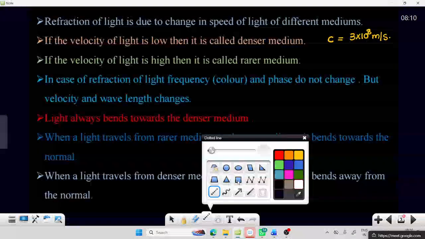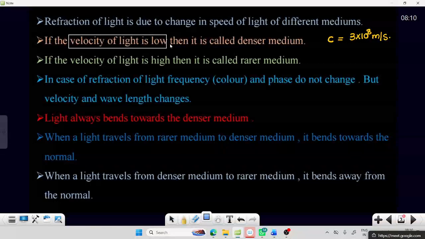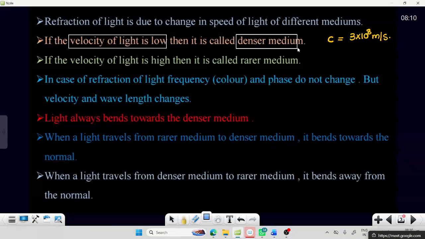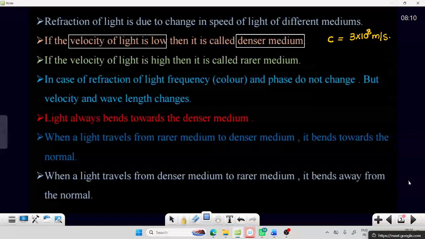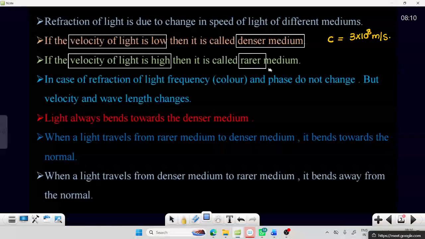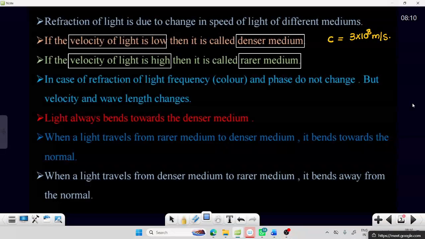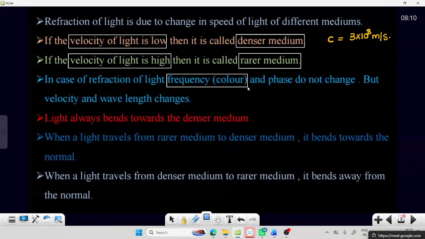The speed of light is low in a denser medium. In the denser medium, speed is low, and speed of light is high in a rarer medium. When the light ray gets refracted, the most important thing is that frequency does not change.